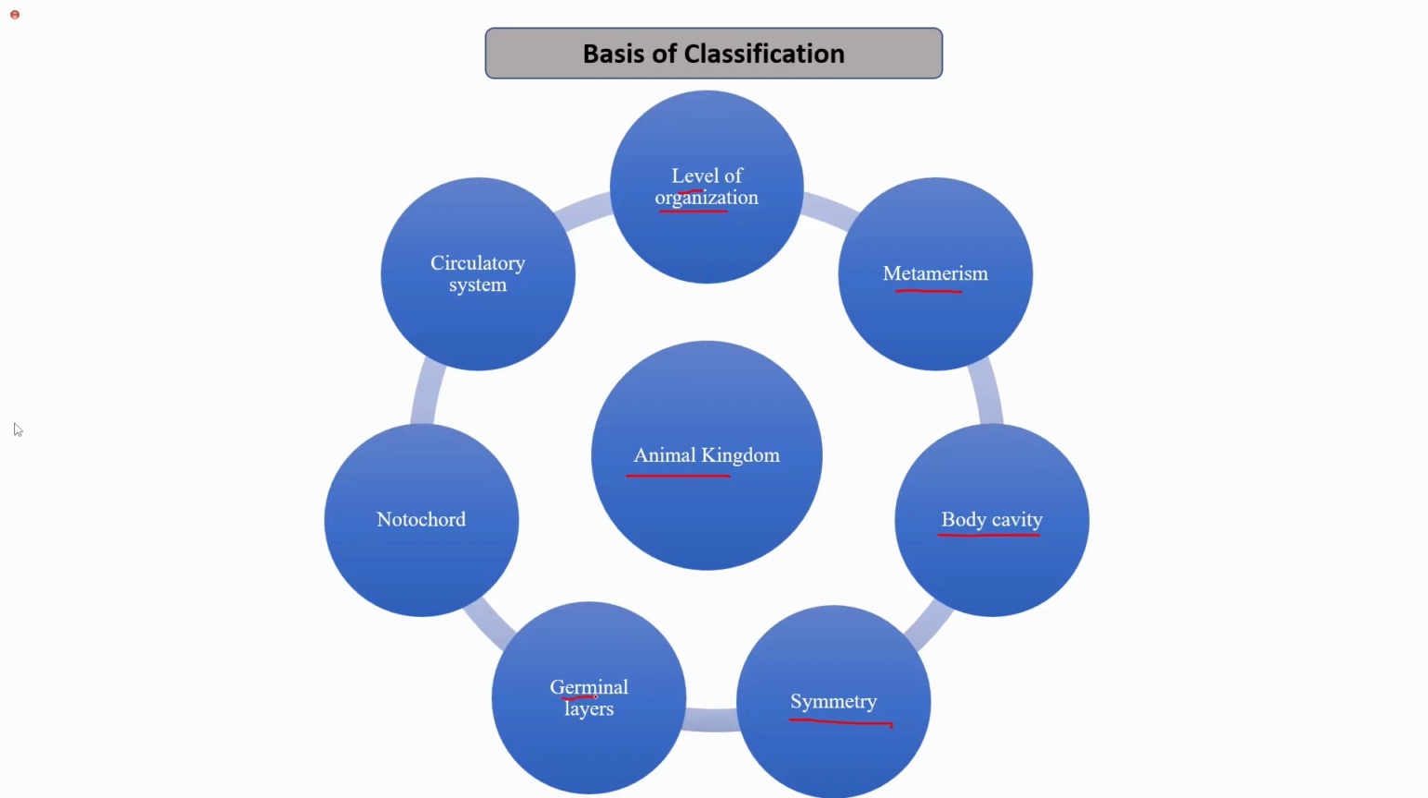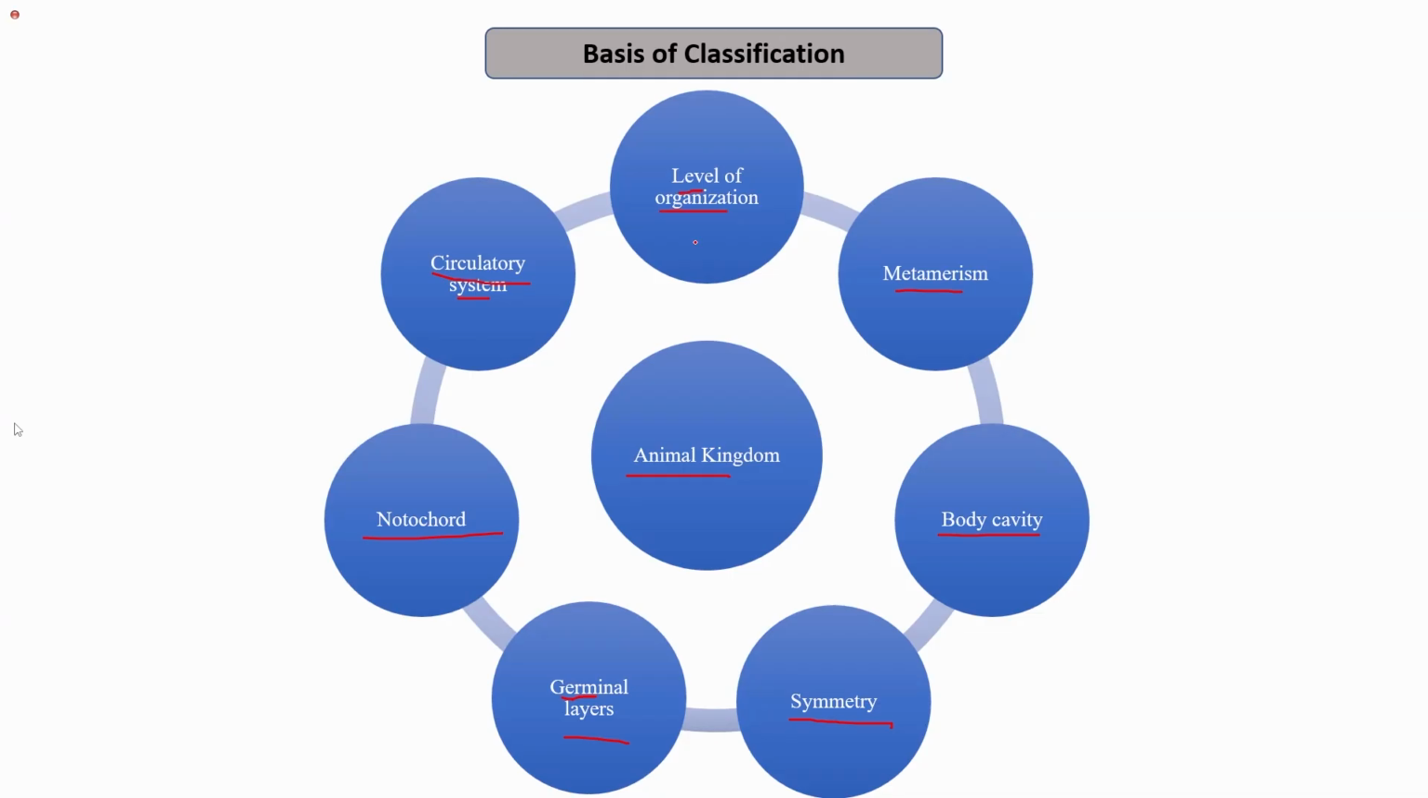Next, we have division on the basis of germinal layers, that is the layers which are formed during the development stages. There are usually three germinal layers: ectoderm, mesoderm, and endoderm. While in some organisms only two are present, so on the basis of that also organisms are classified. Next, we have the notochord, whether the notochord is present or not present, and then we can divide the organisms on the basis of the circulatory system also, like whether the open circulatory system is present or whether the circulatory system is of closed type. So we will learn about all of these bases of classification one by one in detail.